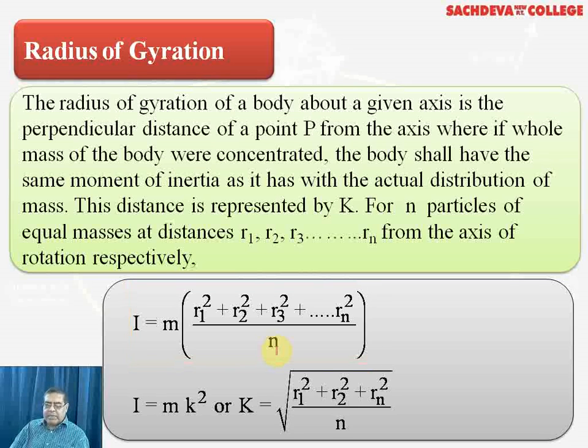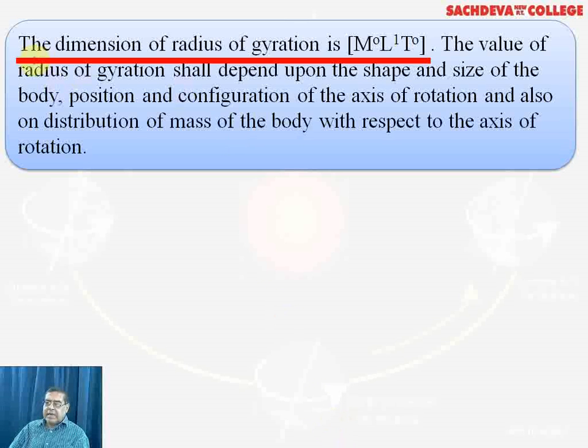So I is equal to m K square, where M is as it is, and for K square we have computed R1 square plus R2 square up to Rn square divided by the number of particles. The dimension of the radius of gyration is the same as that of length, so the dimensions are written as M0 L1 T0.